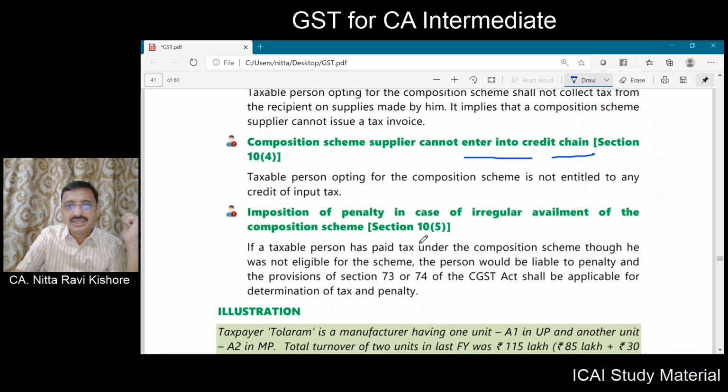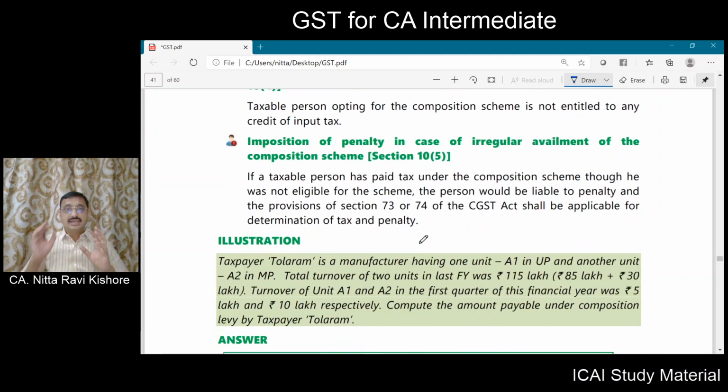Now what will happen if a taxpayer, though he is not eligible for composition scheme, has opted for composition scheme?